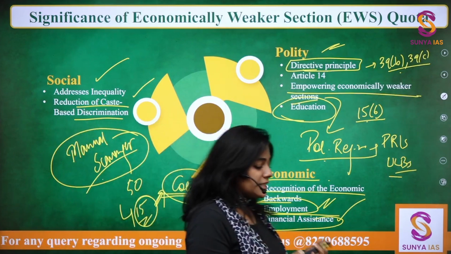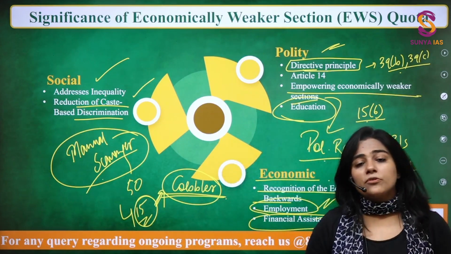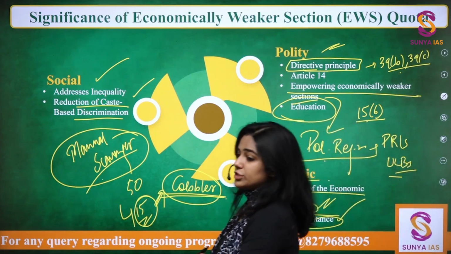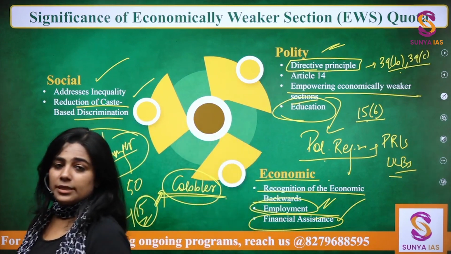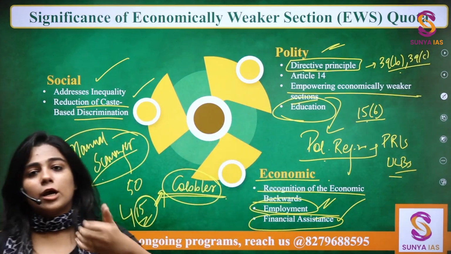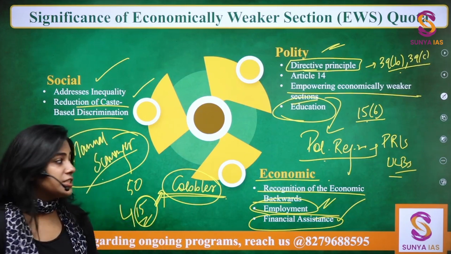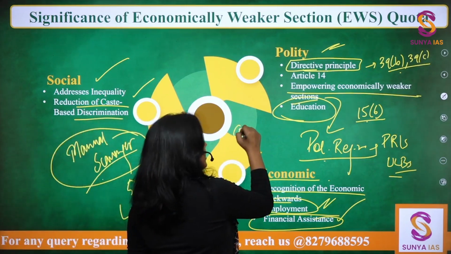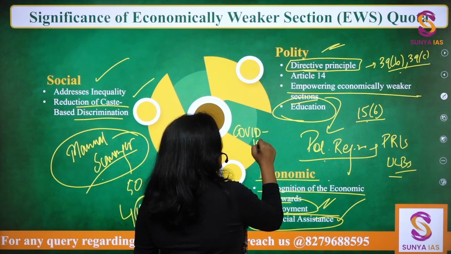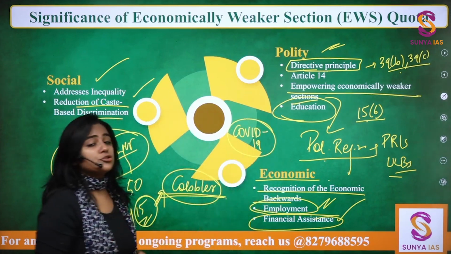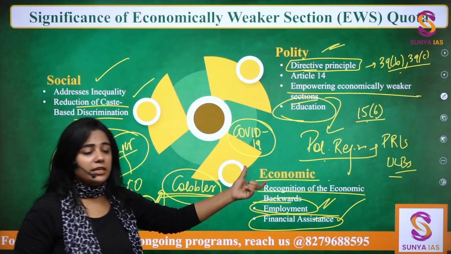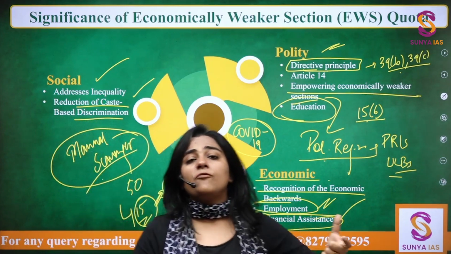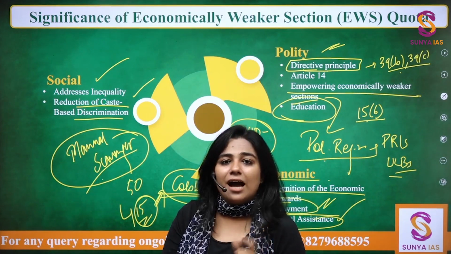I hope you can understand that it is not about providing reservation to one generation and then getting done with it. It takes generations to get out of the cycle of poverty. Just think about something like COVID-19. If you see COVID-19, it pushed so many people back into poverty because people's out-of-pocket expenditure is very high.